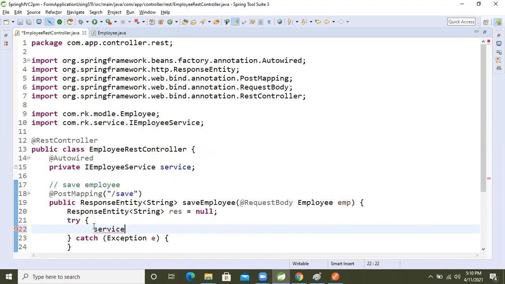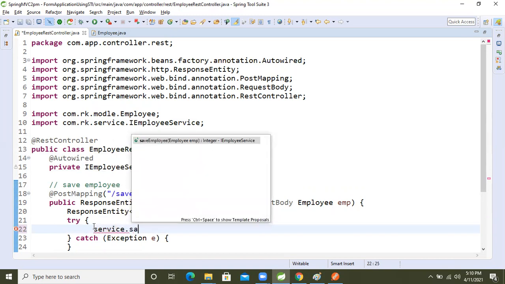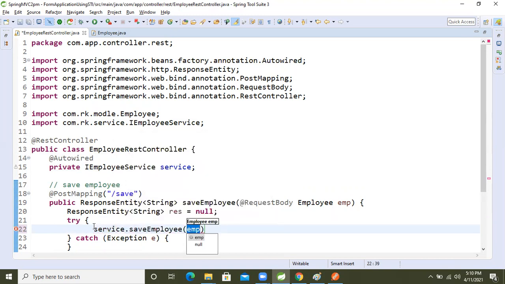Take the service, service dot save method, we will call the save employee. Inside that, we will pass this employee as an argument. So this method's return type is what, guys? Integer, right? It will return the int.